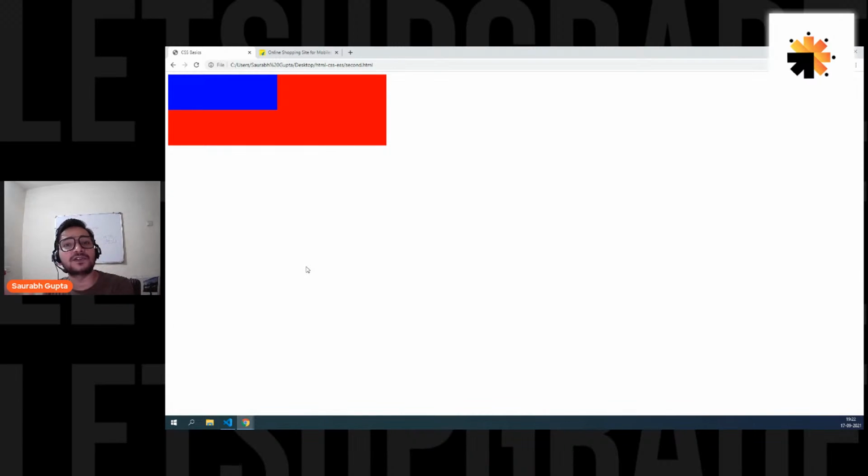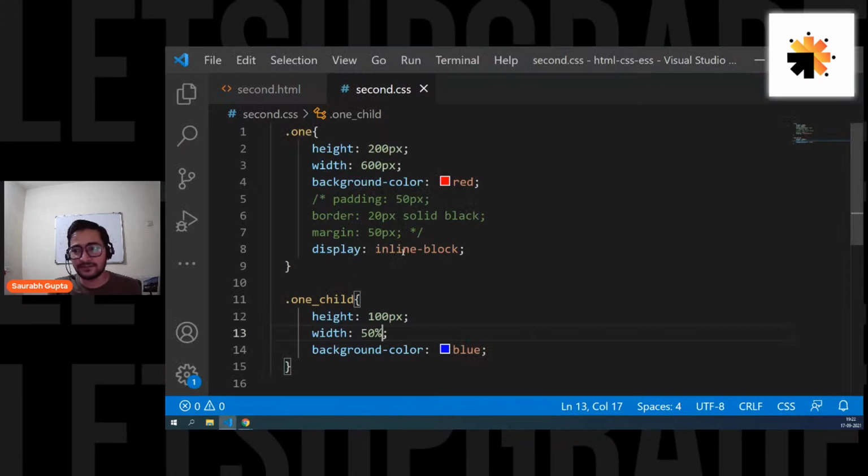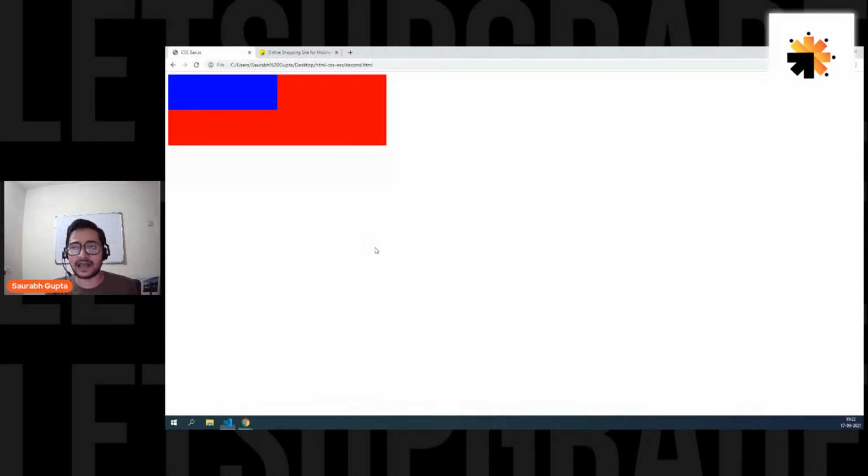It's going to take 50% of the parent. I don't care. The blue element doesn't care what is the width of the parent. I don't care if it is 3000 pixels or if it is 2 pixels. I don't care. If you give my width in percentage, I'll always compare my width with my parent. So whatever is my parent width, I'll take the 50% of that. And you can see it's happening here.